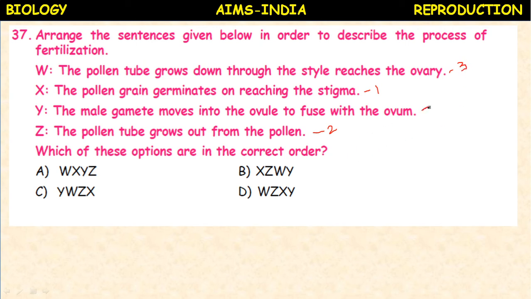And the last one is the male gamete moves into the ovule to fuse with the ovum. So here the correct sequence is X, Z, W, Y. X, Z, W, Y. So B option. Okay. So this type of questions appear in the medical entrance. So you have to read the question carefully. So what is the concept given in the question? You have to analyze and you have to select the options.